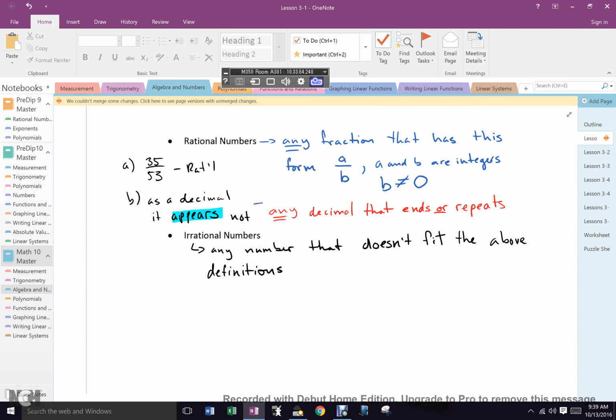Okay, and then we talked about pi. Pi is circumference over diameter.